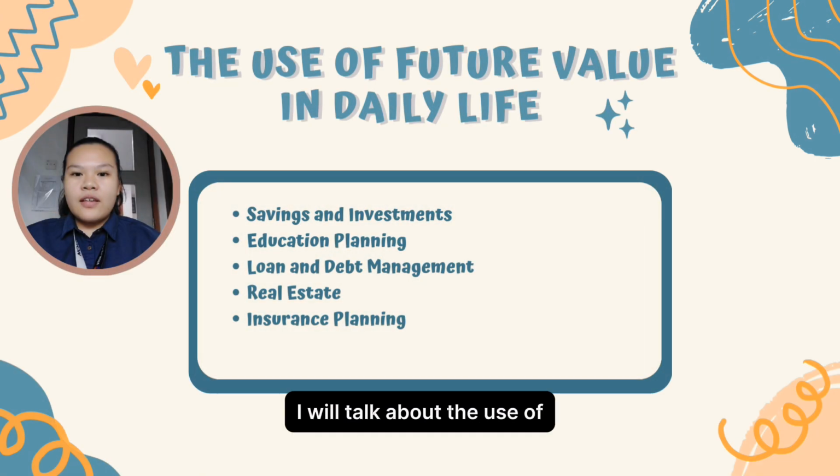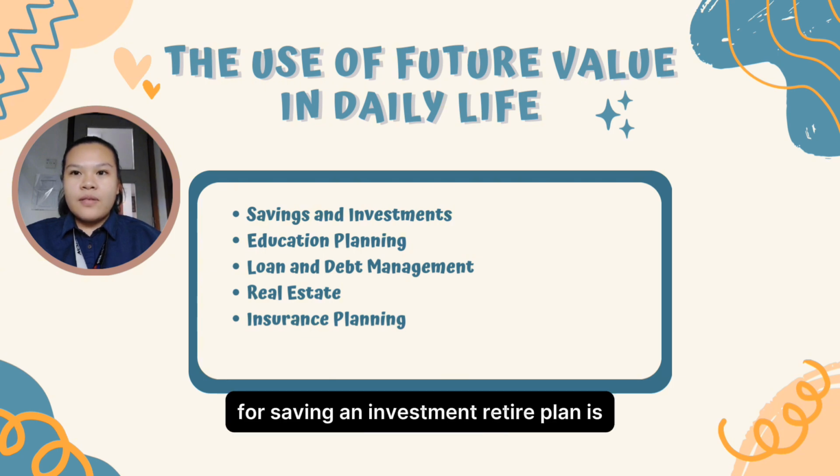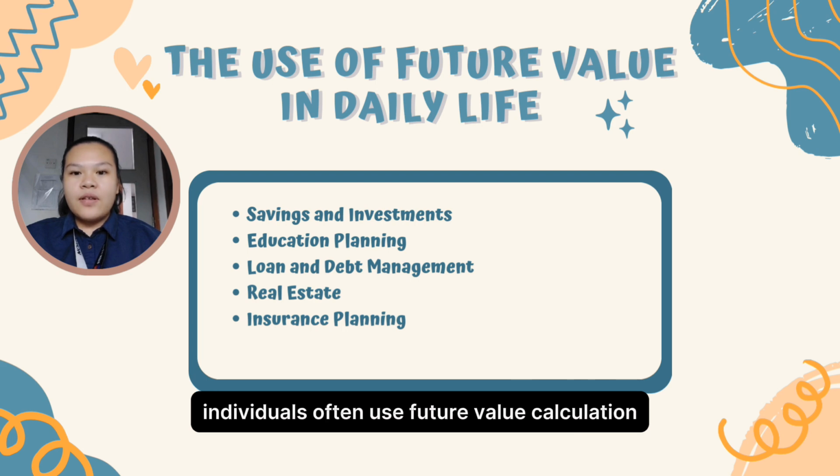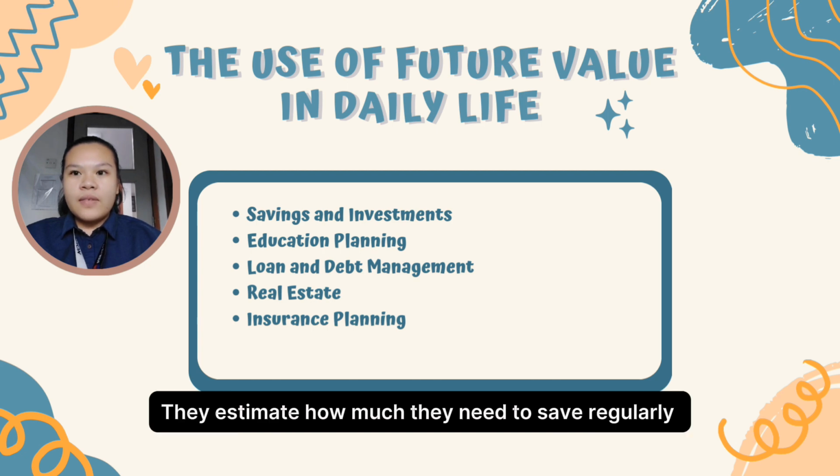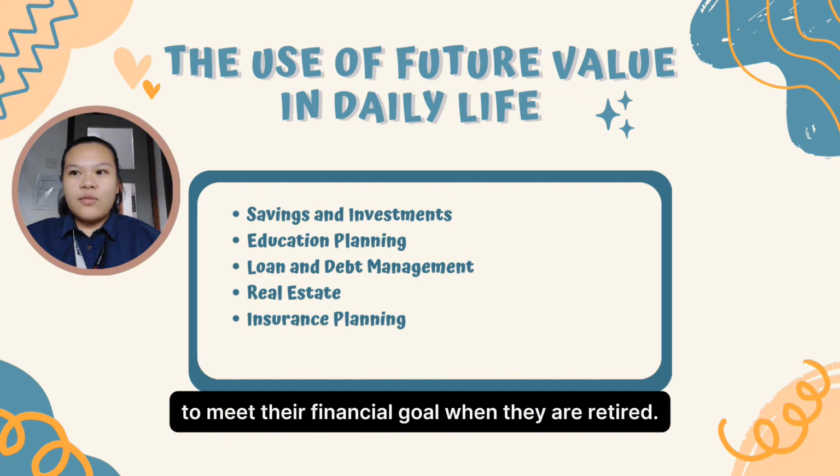In this slide, I will talk about the use of future value in our daily life. There are 5 things I will share. The first one is saving and investment. For example, for saving and investment, retirement plan: individuals often use the future value calculation to plan for their retirement. They estimate how much they need to save regularly to meet their financial goal when they are retired.